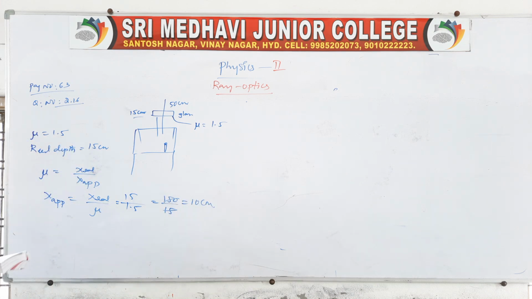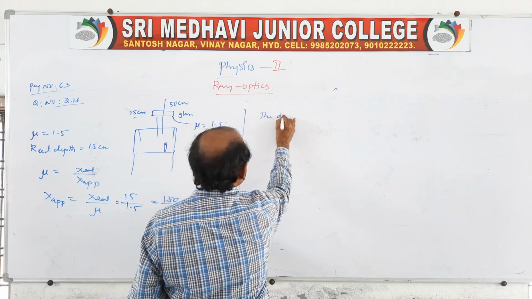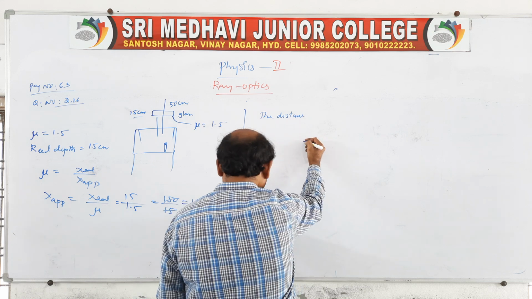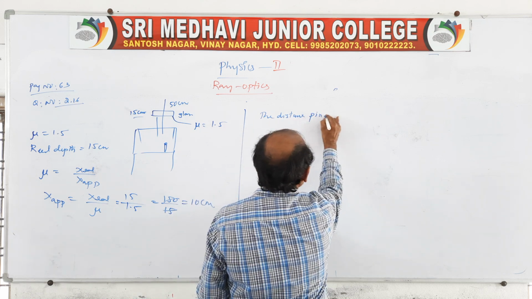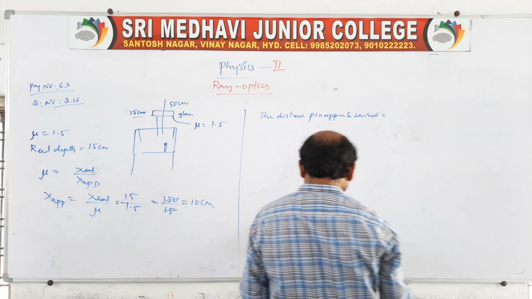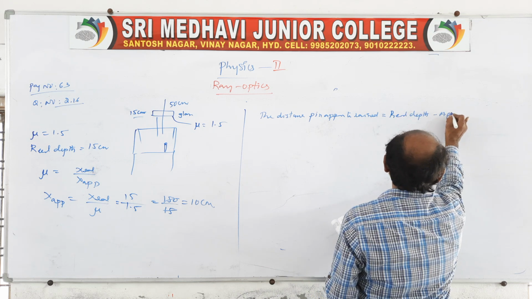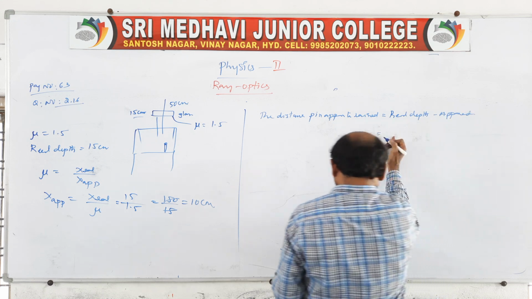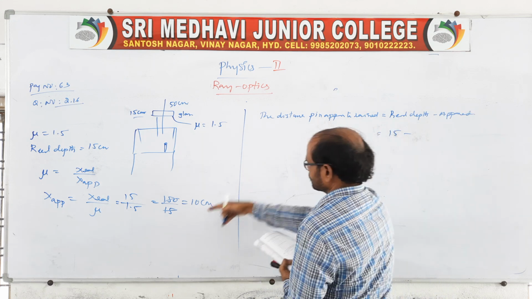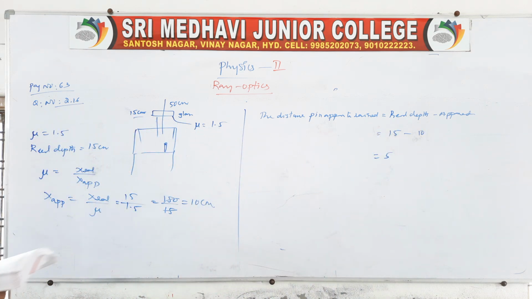Now the distance at which the pin appears to be raised, that we have to get. That is real depth minus apparent depth. Clear? Real depth, we know the given is 15, apparent depth we just calculated as 10, so it is 5 centimeter. So the result is independent of the location of the slab. It does not depend on the location of the slab.